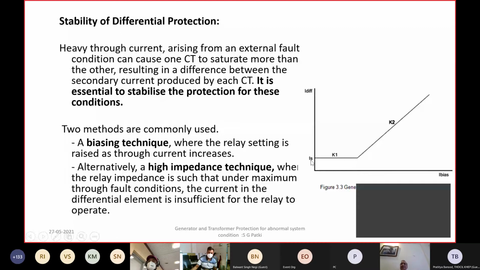If you say this is the differential current, this is the operating current, and this is your through fault current, the more the fault current, the more the operating current required for the relay to operate increases.